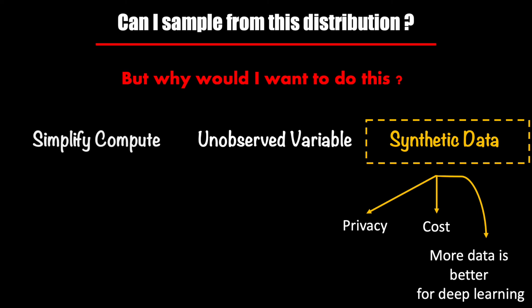Finally, sampling is helpful for synthetic data as well. We all know that collecting and labeling data sets are costly, but even more important are the other issues, such as privacy aspects. You see, we are not very far from the times when the rules and regulations on privacy aspects related to machine learning data sets and algorithms will be enforced. And indeed, they should be enforced. So if I can easily generate synthetic data from a sophisticated distribution, it would prove to be helpful to train deep learning based models. So this is another utility that we desire.